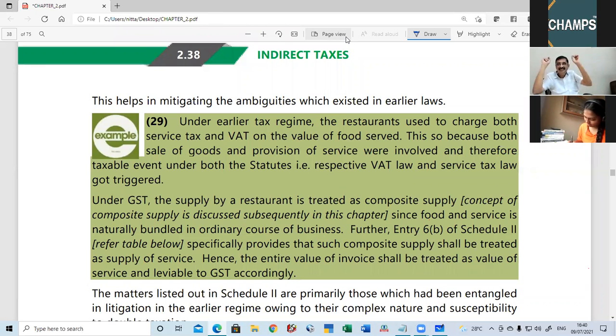Now, the same is the case of a hotel, restaurant, where food is served.